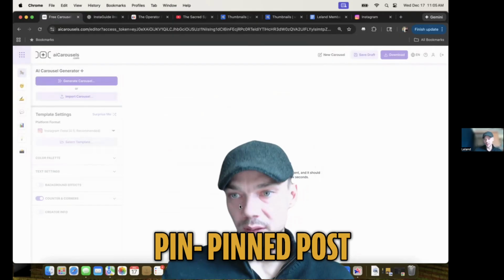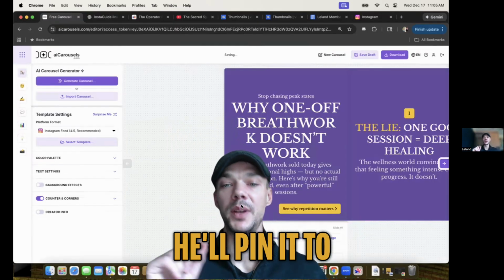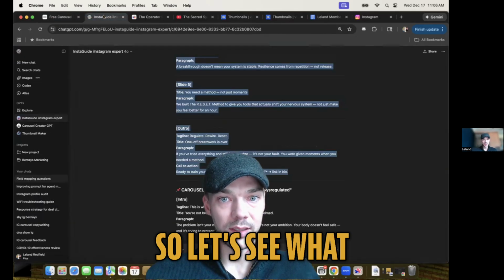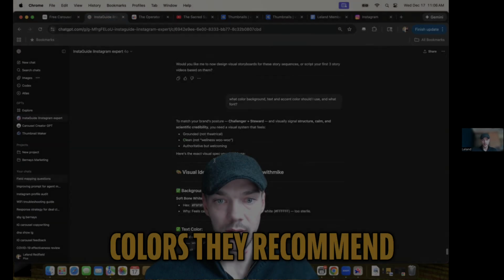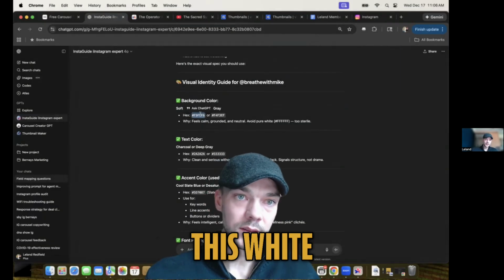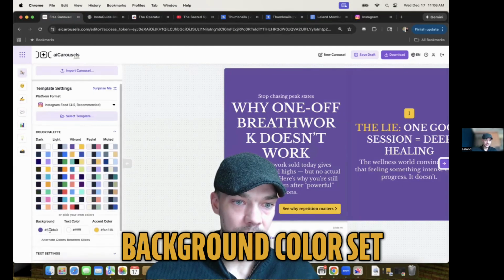So this is a pin post. He'll post it on Instagram and then he'll pin it to the top of his feed. And these are the colors we have right now. Let's see what colors they recommend. All right, so it says background color. We want this white. So let's go over here and get his background color set.